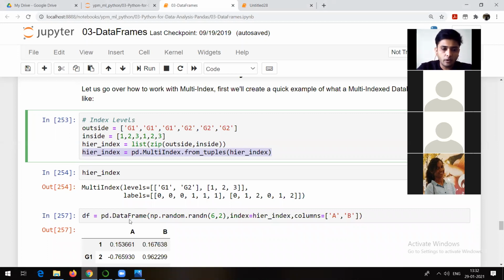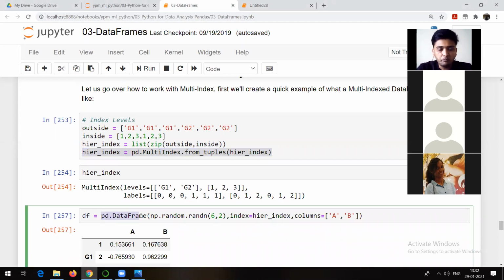So what am I doing? pd.DataFrame. How it works, you have already seen. What is this np.random.rand(6,2)? You know that it is going to generate 12 values. How? 6 rows and 2 columns. And what is the index? Here I am going to pass the index as the multiple index which we just now created. And as we have 2 columns, I am just going to name the columns A. That's it.